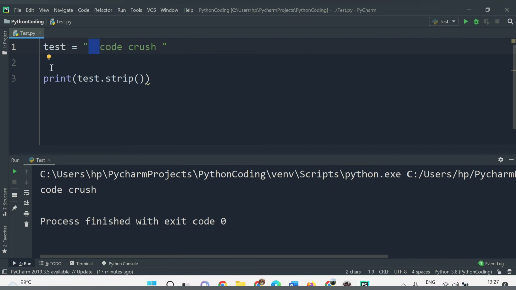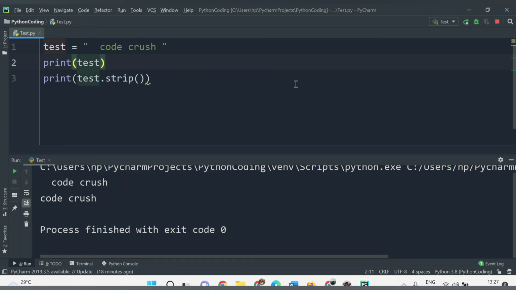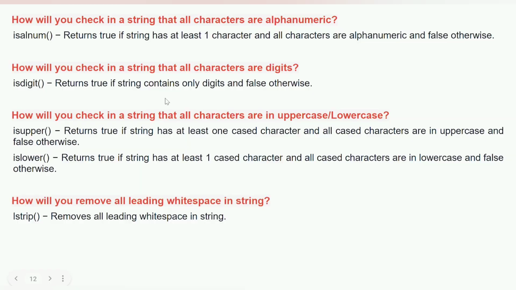With the help of this function, let me print this variable so you will notice the difference. Let's run this code. In the first statement we have just printed this variable, so we are getting the spaces here. But when we call this strip built-in method, the leading white spaces are ignored, but the other spaces are not ignored. It just ignores the leading white spaces. So with the help of the string function, we can remove all the leading white space.